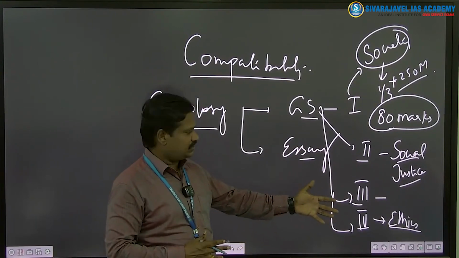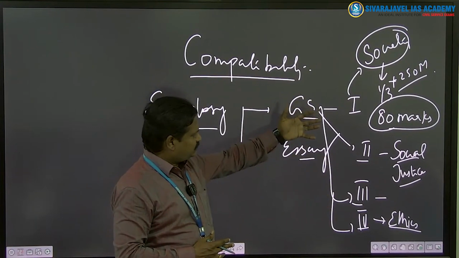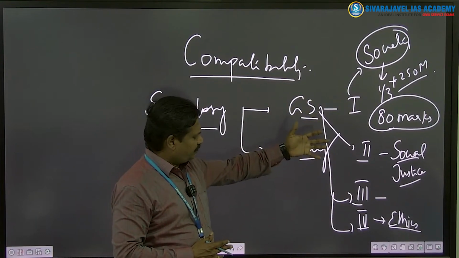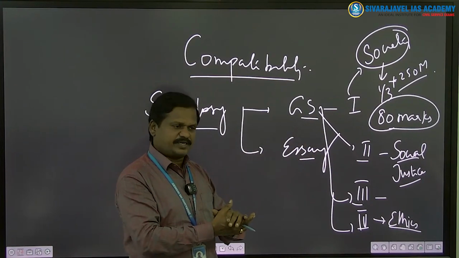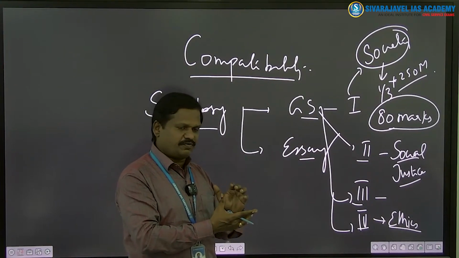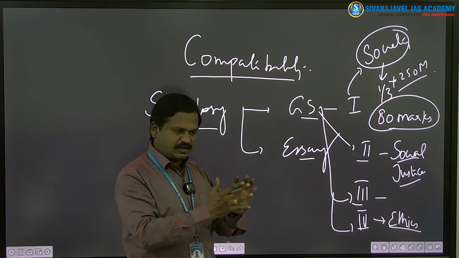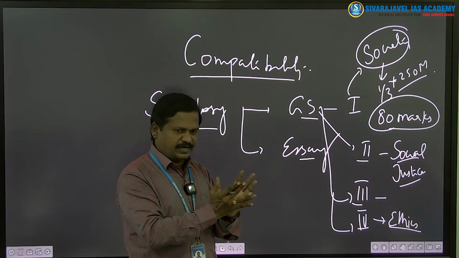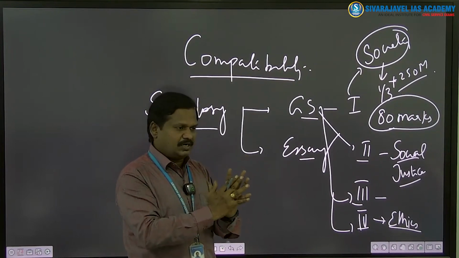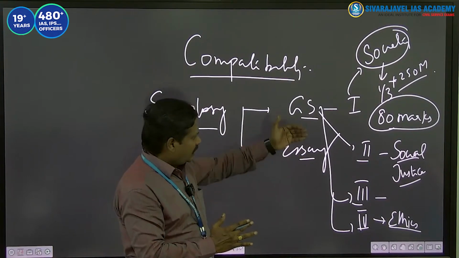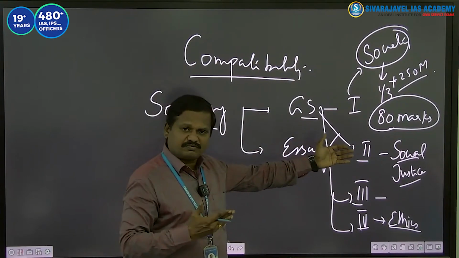So in GS Paper 1, 2, 3 and 4, so many social aspects come in the form of questions, and therefore societal understanding becomes pivotal and fundamental for attacking many of the questions which come from the general studies papers.